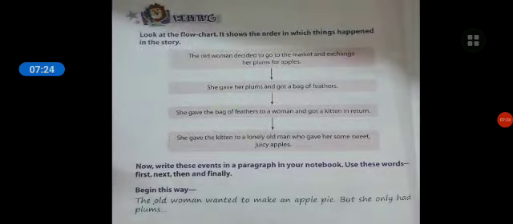Now it's writing. Look at the flow chart. It shows the order in which things happened in the story. We have learned the lesson, the apple pie, right? The old woman was searching for the apples to make an apple pie. The flow chart is given. What is meant by flow chart? It is simple sentences followed by each other. We have to write a passage about that.